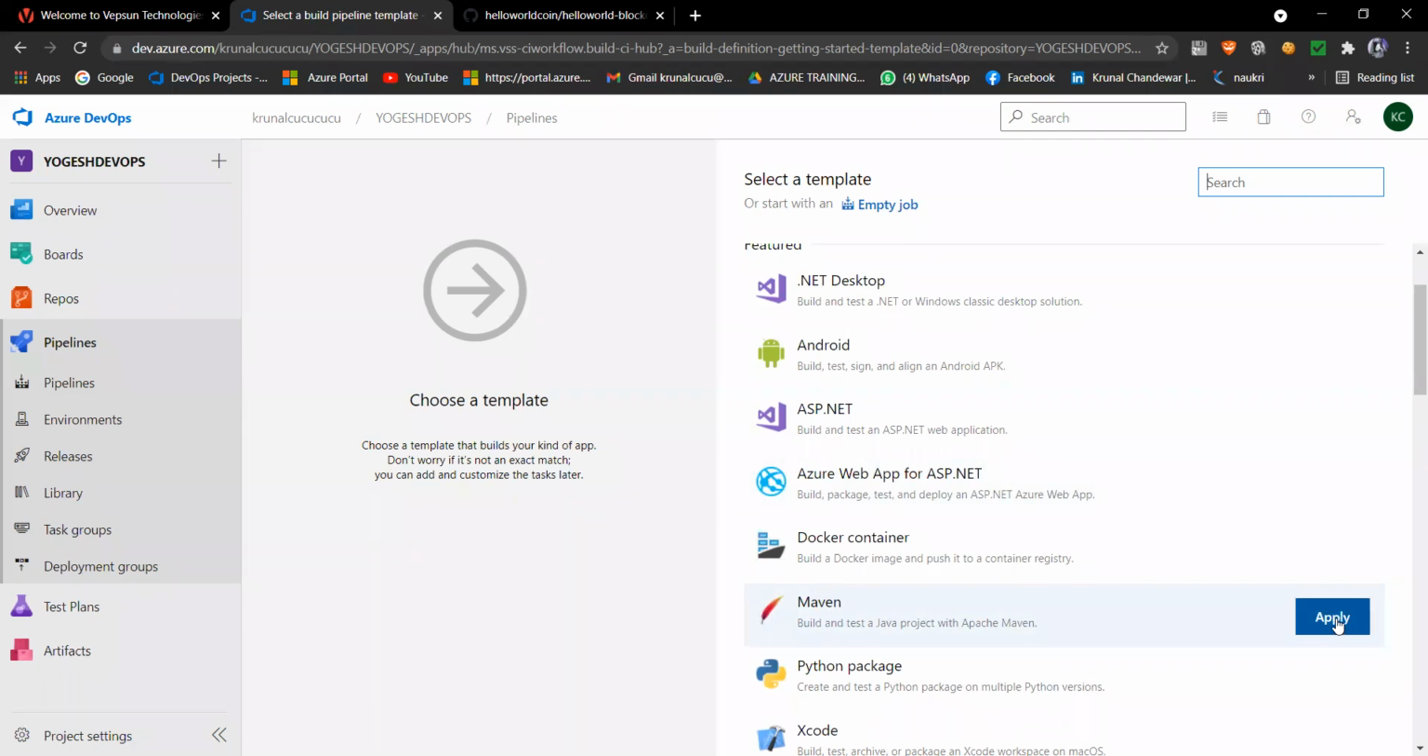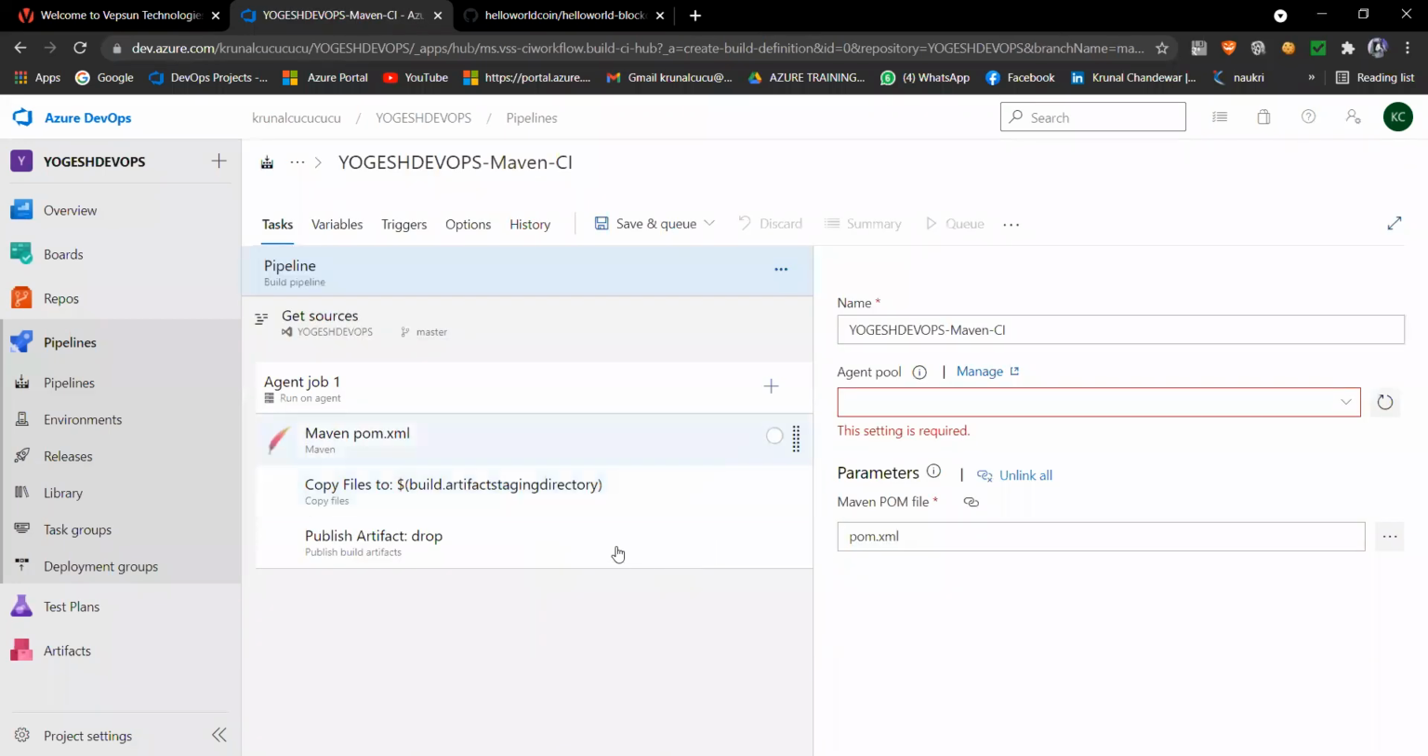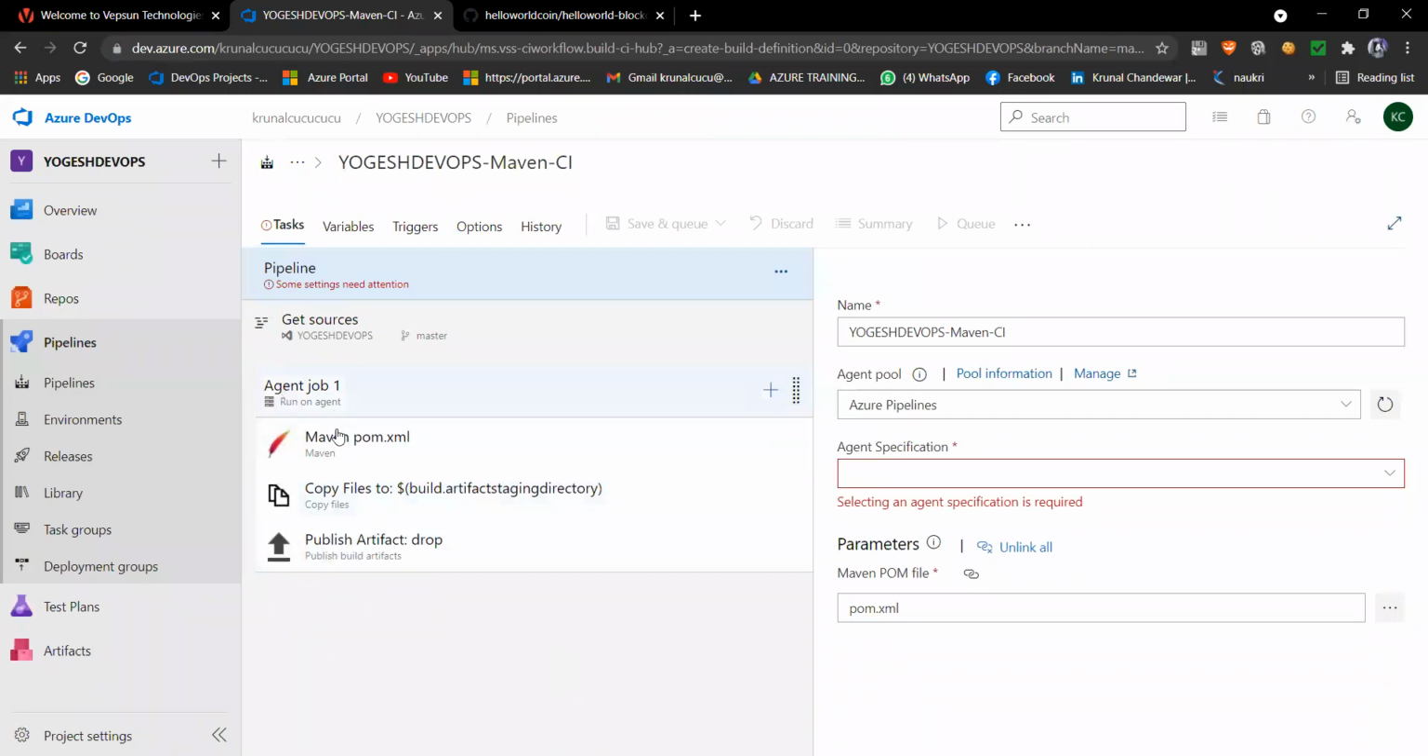So first I will click apply, and after clicking apply, Maven is now integrated with our project. What does Maven need? First is our pipeline, then we are getting resources, that is get sources, which is our master branch. This is our agent job. After selecting Maven, it took the copy files and publish artifact drop. So here also you can add the same jobs and tasks like you added in your YAML pipeline.